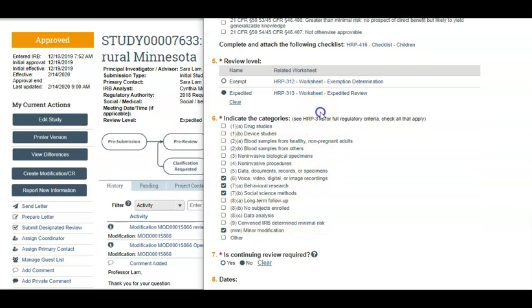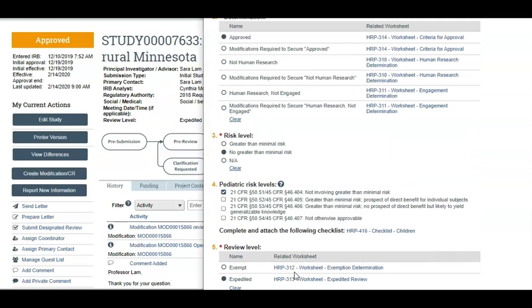We're also asking to determine if continuing review is required. Regulatory changes in 2019 eliminated continuing review for most studies reviewed via expedited review. For more information, see the Criteria for Approval Worksheet number 314.